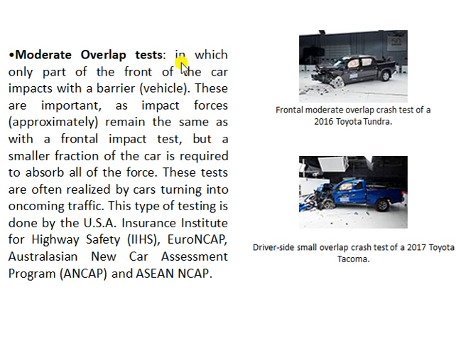See, in this one also, only a part of the front of the car impacts a barrier. Now that barrier could be a wall, a vehicle, or a tree. Such types of crash are called overlap tests.